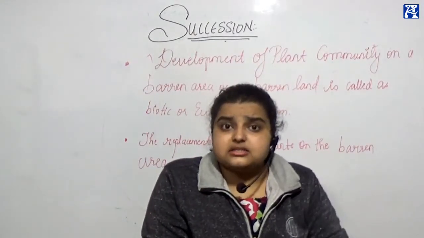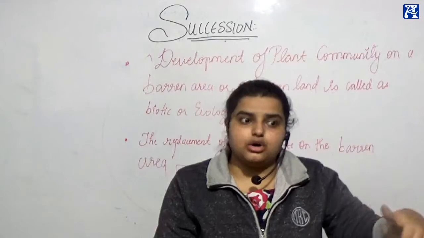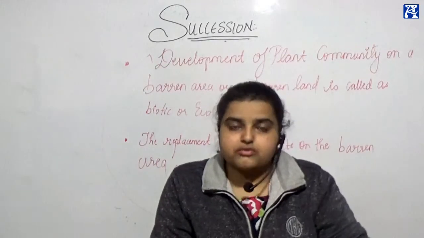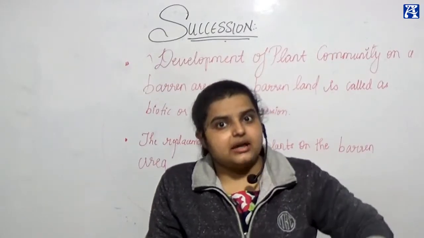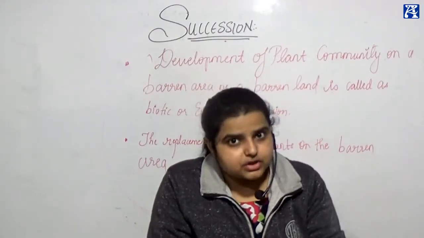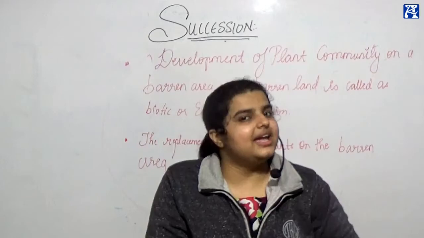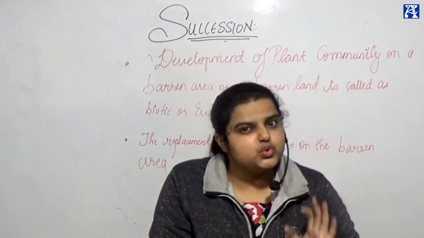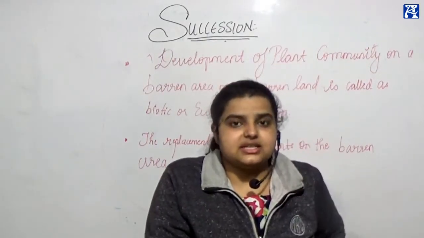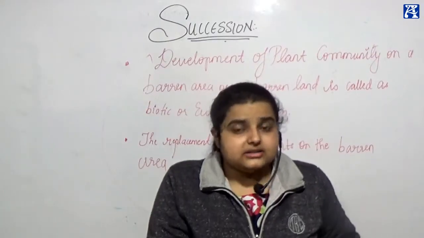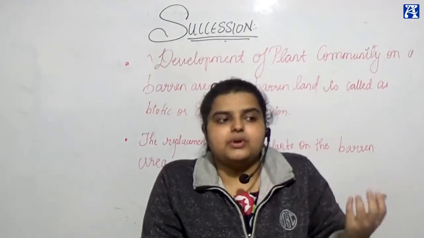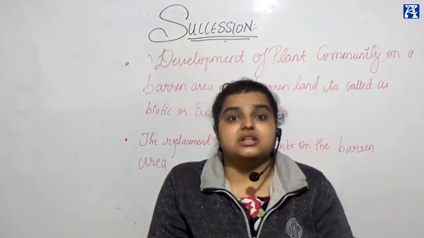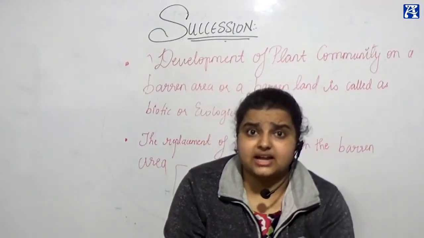When there is such a loss of old plants on a land, that is called barren land. But as time passes, there is remodeling of the soil, and the soil gains back its fertility from nutrients. At that time we can say succession has occurred, and that is ecological succession. Why? Because new plants grow and develop, and life exists. When plants exist, life exists.